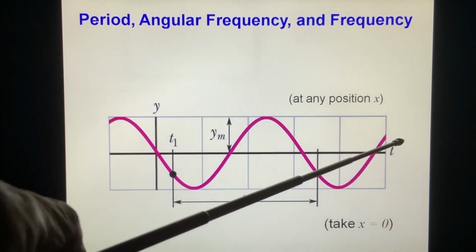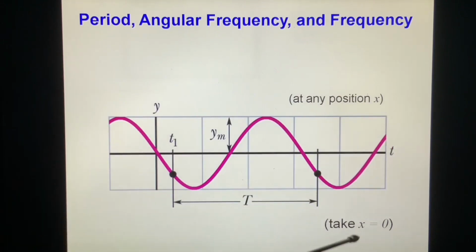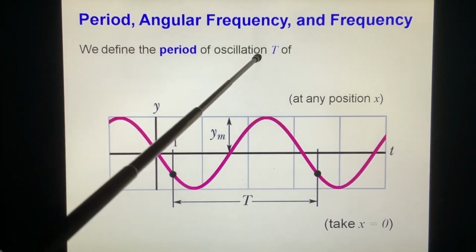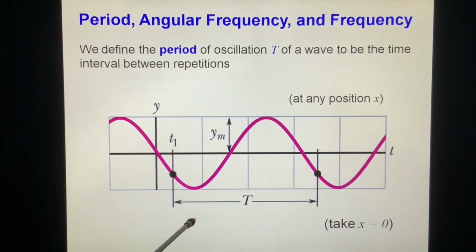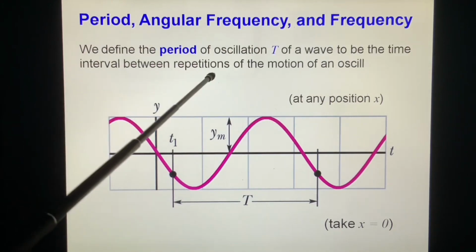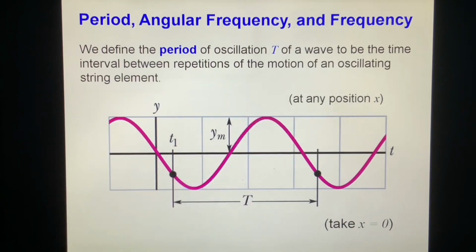This is against time t. With the same x, we record and plot its vibration. What is the period? We define the period of oscillation T of a wave to be the time interval between repetitions of the motion of an oscillating string element.